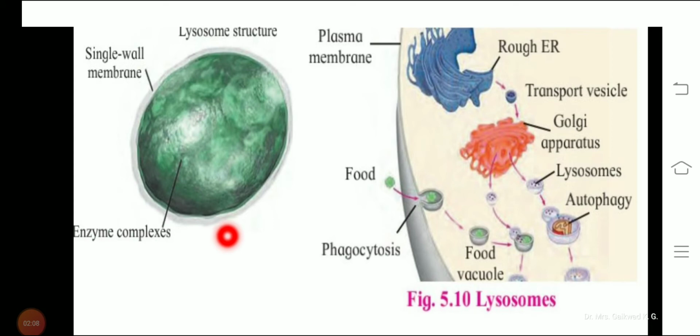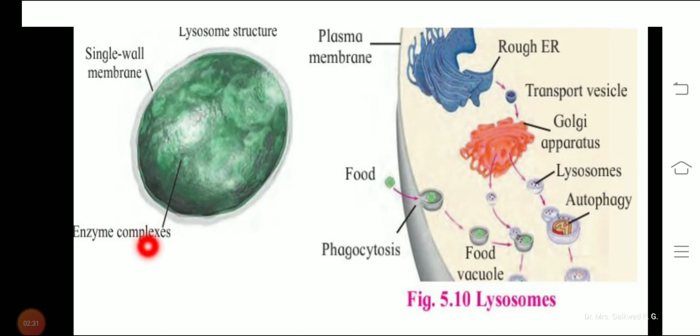Lysosomes are polymorphic in nature. We can classify lysosomes into two types, as I told earlier, that is, before use and after use. The primary lysosome is nothing but a membrane-bound vesicle in which enzymes are in an inactive state. And another one is the secondary lysosome.